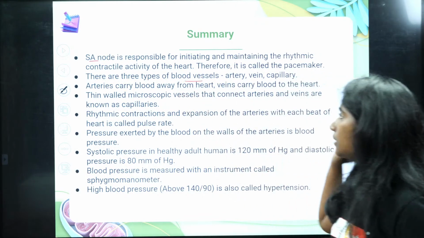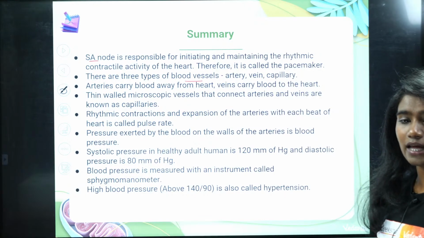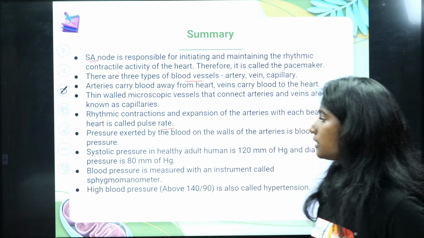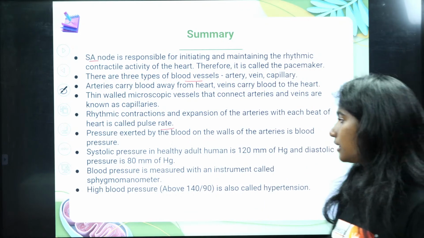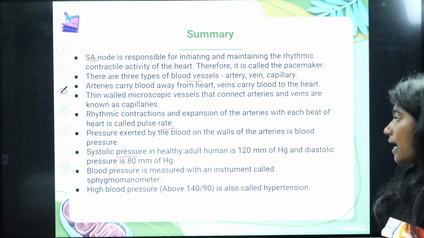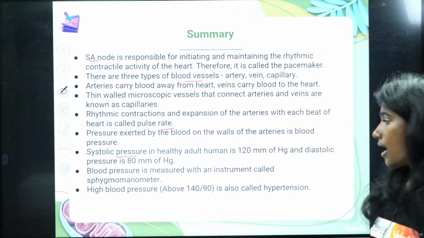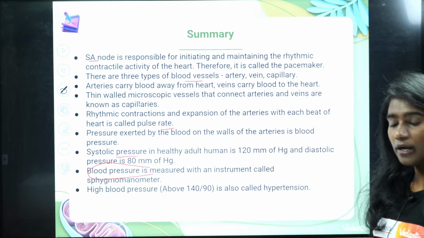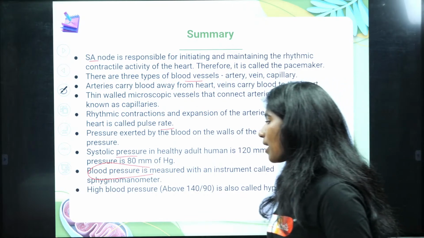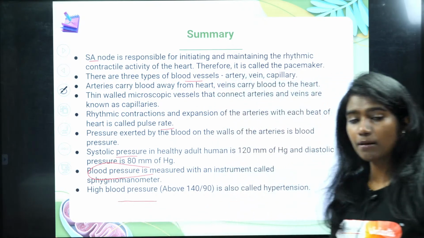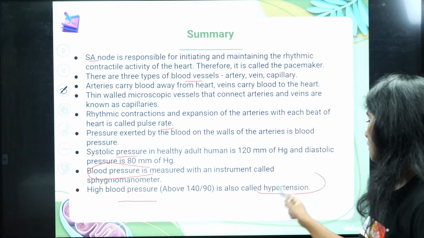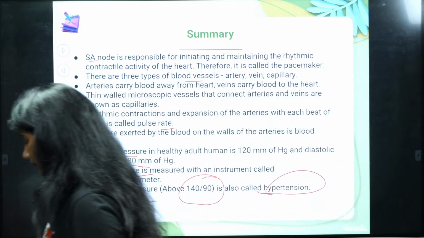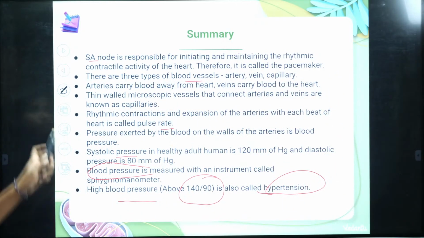And then we spoke about the three types of blood vessels, that is arteries, veins and capillaries, in depth. Fine. After that, we even spoke about pulse rate. And then we even spoke about systolic pressure, diastolic pressure and all that. And we even spoke about blood pressure. And the instrument that is used to measure the blood pressure is the sphygmomanometer. And the high blood pressure, what is the range? It is also called hypertension. It is above 140/90. Okay, clear with that?